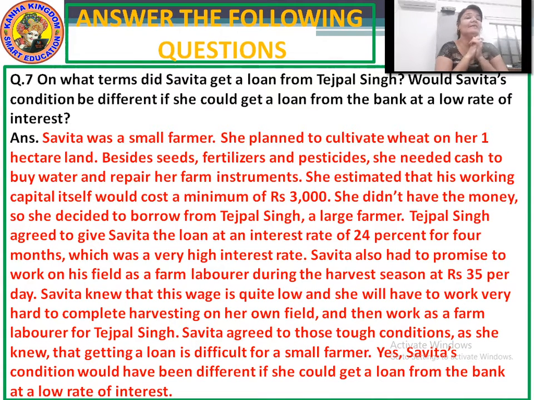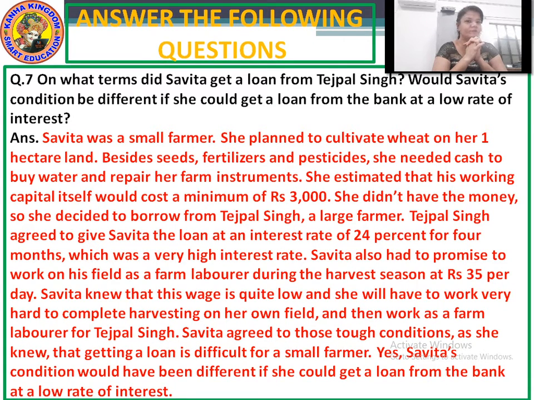So she decided to borrow from Tejpal, a large farmer. Now what did she decide? She decided that now when I need the money for my farming to repair the farm instrument and buy water, she decided to take that money from Tejpal. Tejpal is a large farmer in the village.